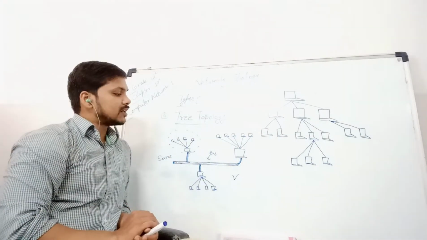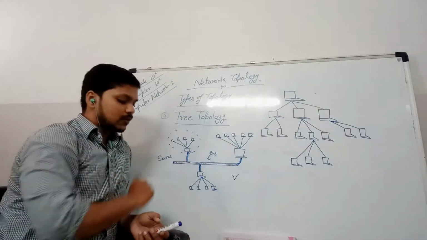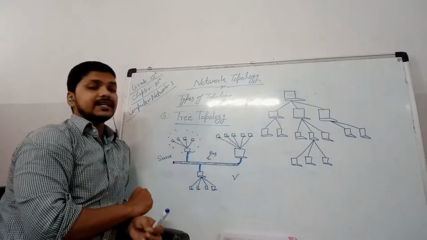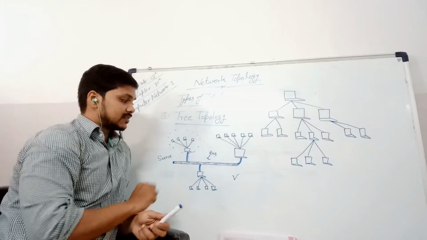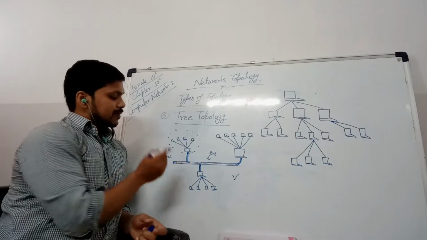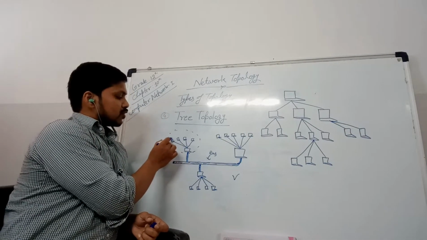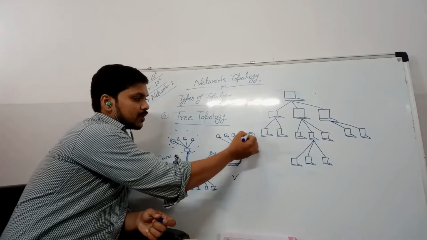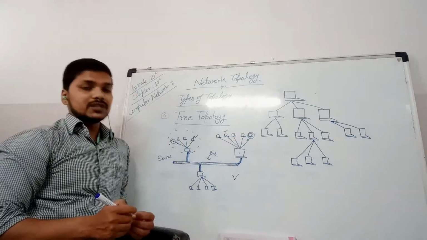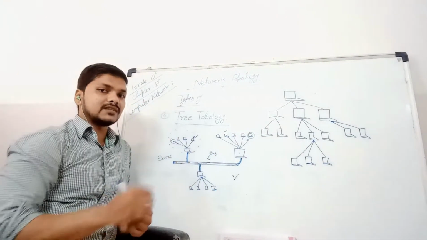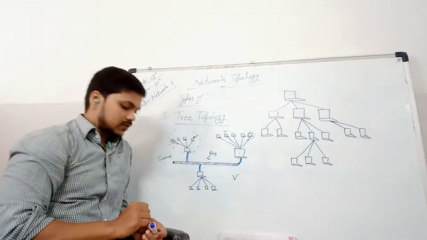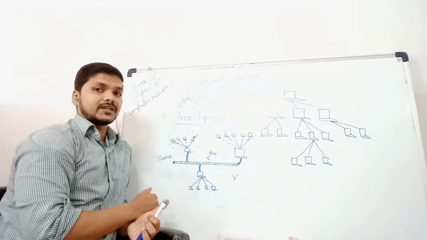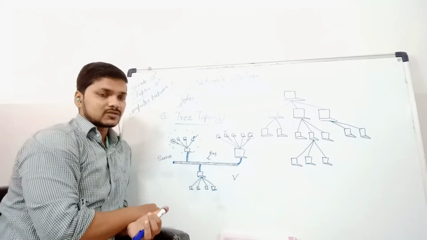And if we talk about the advantages of such a tree topology, in this topology we have a point-to-point connection with individual segments. Means if, for example, this system is not working properly, we can remove that system. So this type of one-to-one configuration is provided by a tree topology. This topology also supports different types of electronic devices that we can attach.